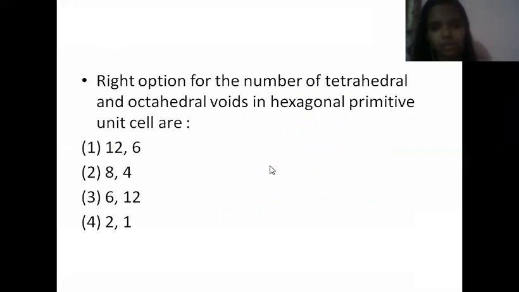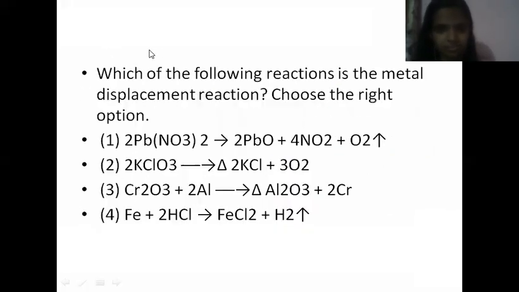Now let me move on to the next question. Which of the following reactions is the metal displacement reaction? Choose the right option. A high school student can answer this question. It is that simple. Even if you don't know what a metal displacement reaction is, you can answer this question by checking the options, because these options are very easy.